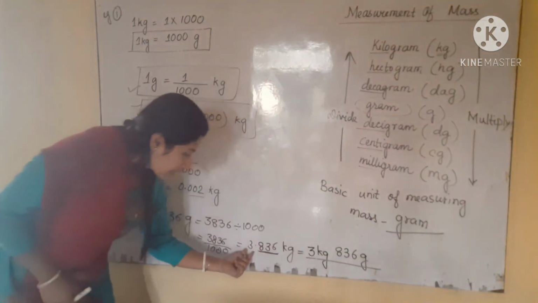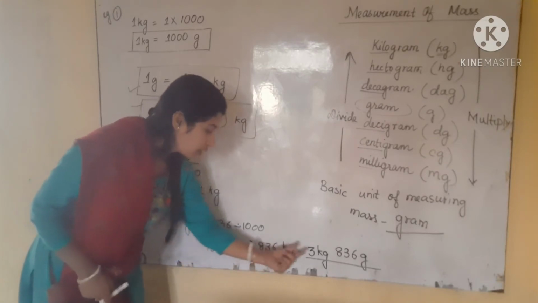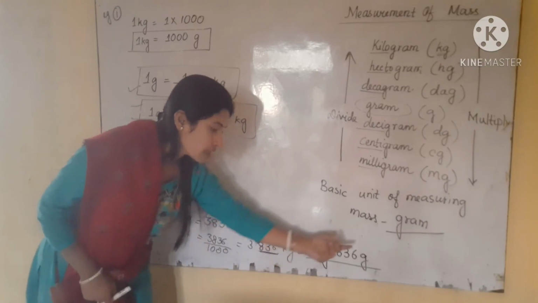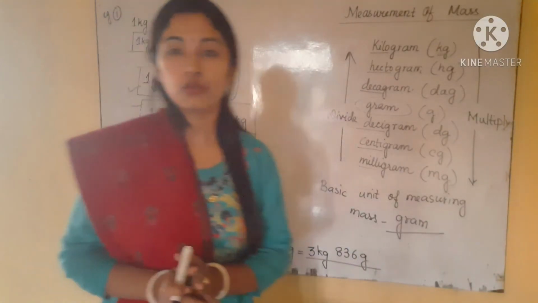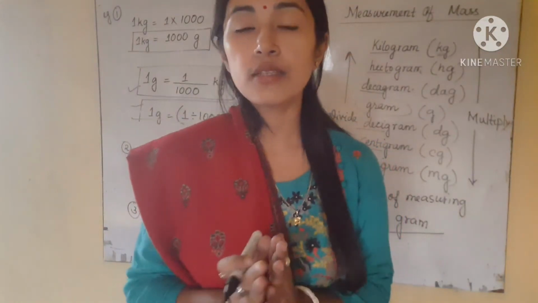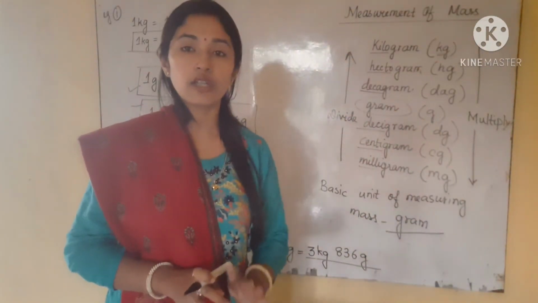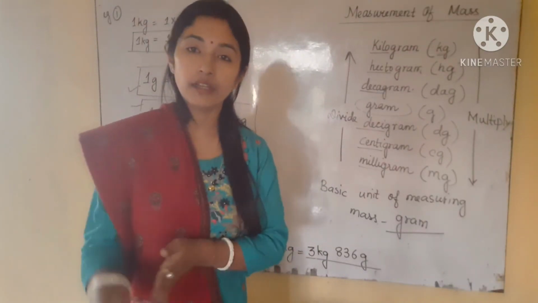Then we have to separate the whole part and the decimal part. So here the whole part is 3, that means this will be 3 kg, and the decimal part is 836, that will come in gram. Okay students, so like this we have to do the questions. This is very simple. If you remember the chart, simply by seeing the chart you can convert any unit to any other.